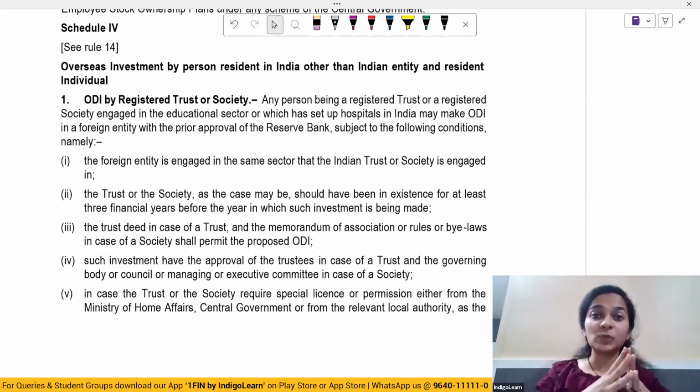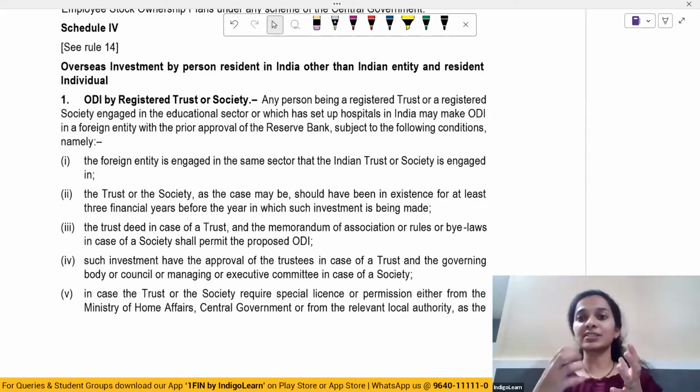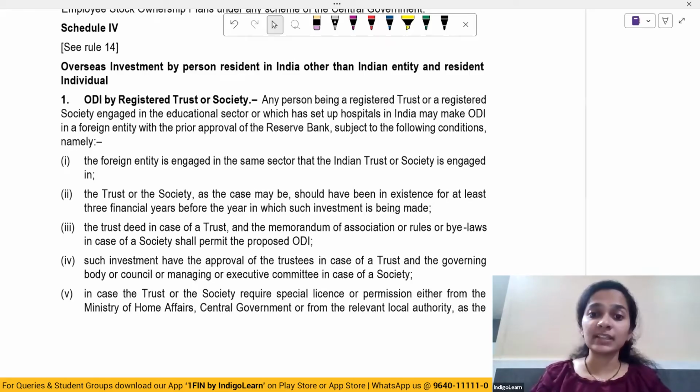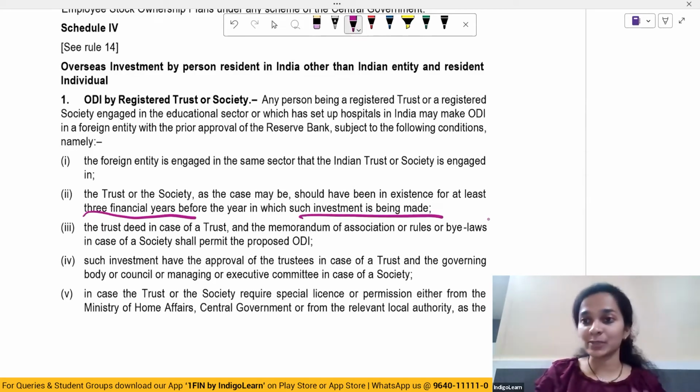The foreign entity wherein the trust or the society is investing has to be engaged in the same sector as that of the trust or the society which is making the overseas investment. The trust or the society shall be in existence for at least 3 financial years before the year in which the investment is being made.